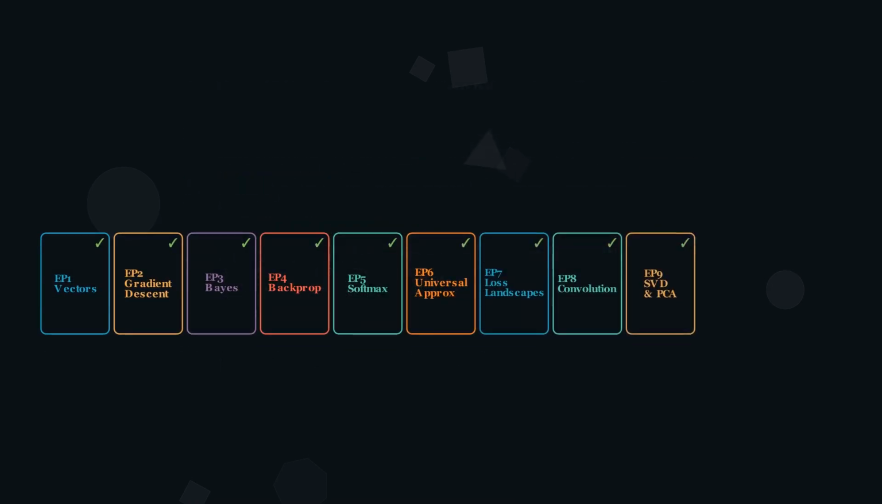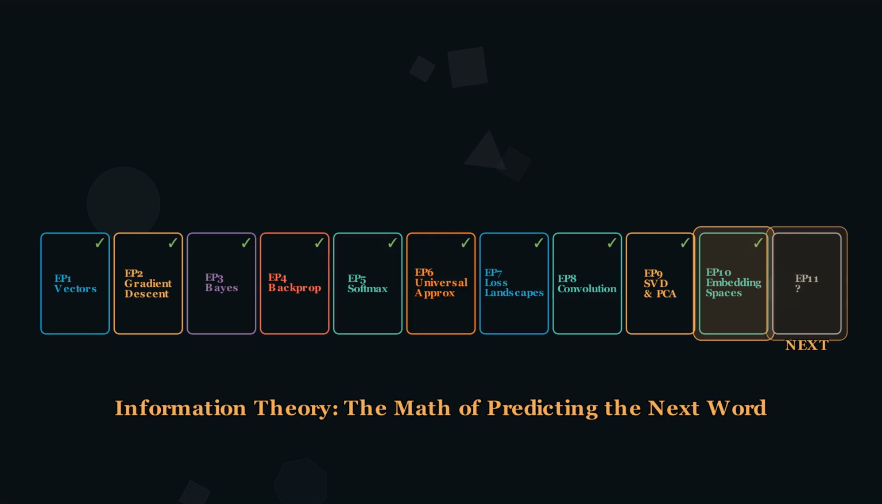10 episodes, from vectors and matrices in episode 1 through gradient descent, Bayes' theorem, backpropagation, softmax, universal approximation, loss landscapes, convolution, and SVD, to embedding spaces in episode 10. Each episode builds on the last. Each concept connects to every other. And next time, we will discover the mathematics of predicting the next word: Shannon entropy, cross entropy, perplexity, information theory.